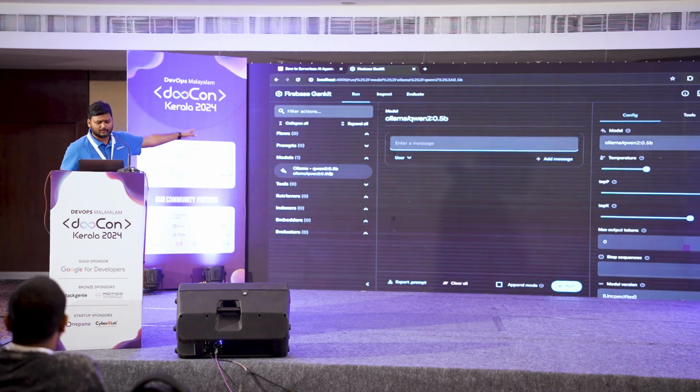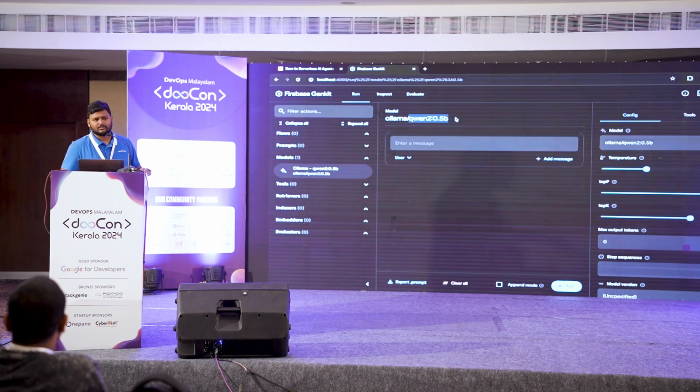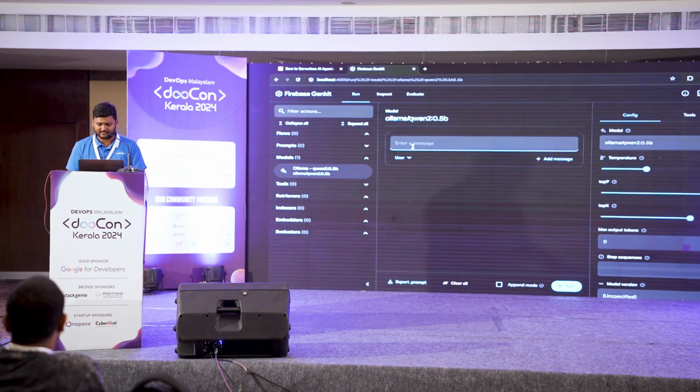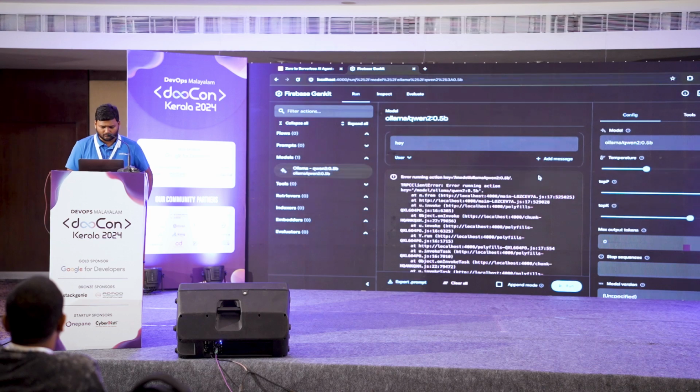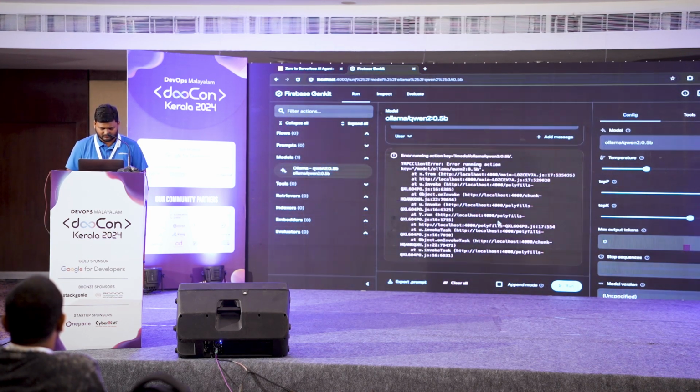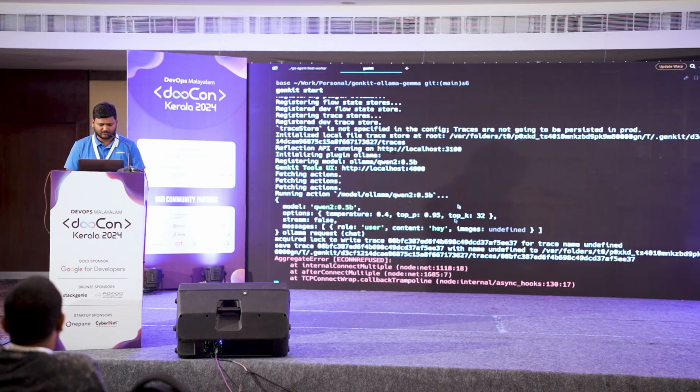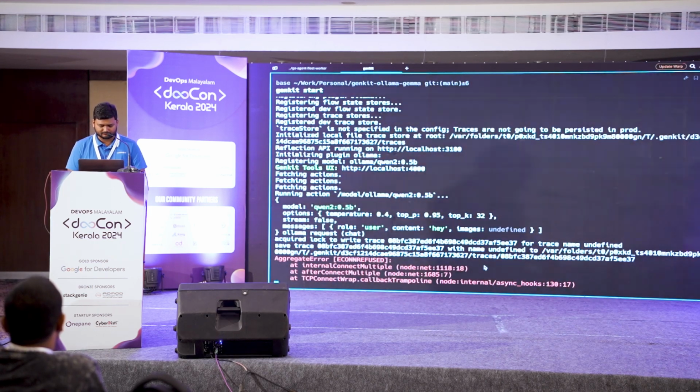For example, right now I'm using a model called Qwen 2, 0.5 billion parameter model. It's a very, very small model, just 500 megabytes. And let me just write, hey, whoop, what happened? Error running this, invoke task. Yeah, I believe I have probably made some mistake here. So let me check what's going on.